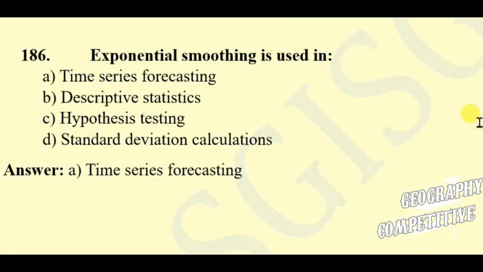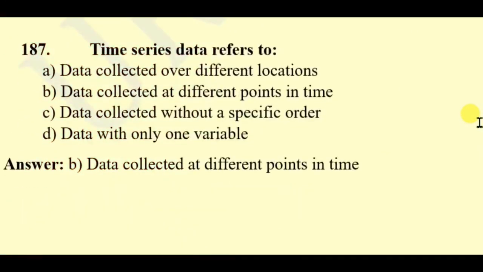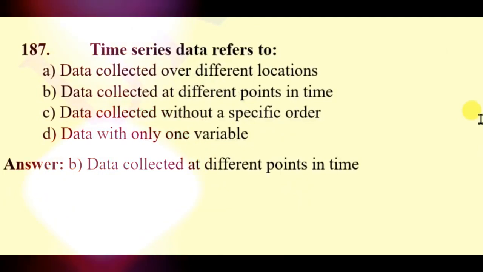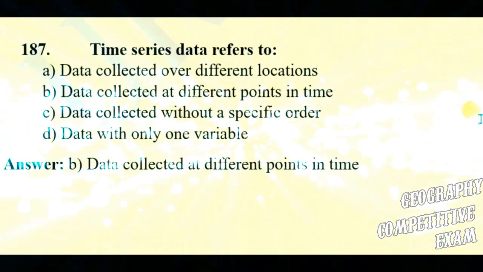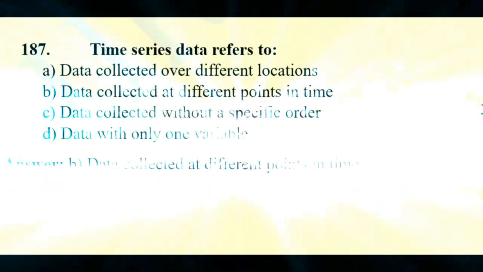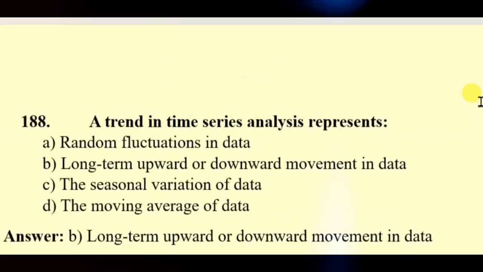Here the right answer will be time series forecasting. Question 187. Time series data refers to data collected over different locations, data collected at different points in time, data collected without a specific order, data with only one variable. Here the right answer will be data collected at different points in time.